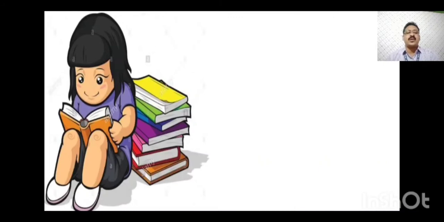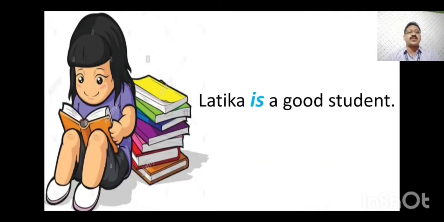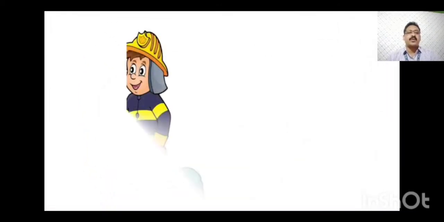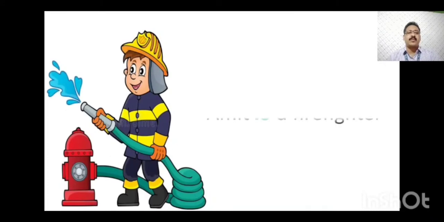You see a girl is reading books. The sentence is: Latika is a good student. Here is is the helping verb which makes the sentence a complete meaningful sentence. Now picture number 2, that is a firefighter.